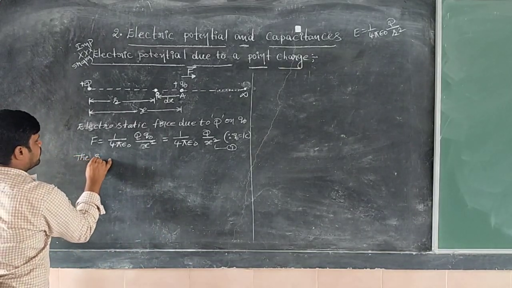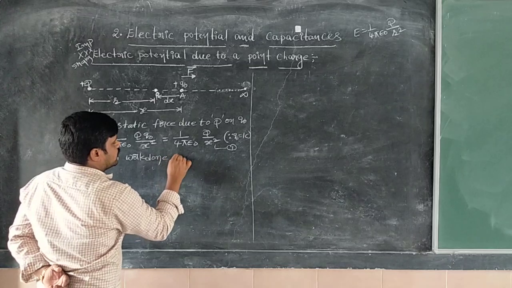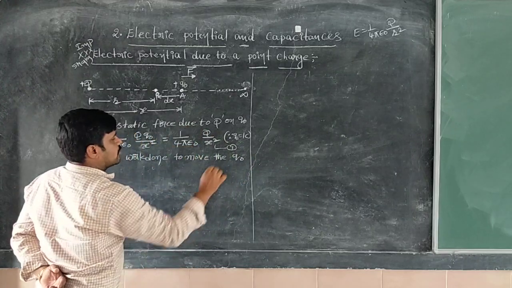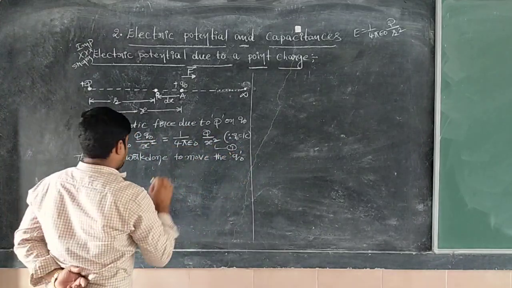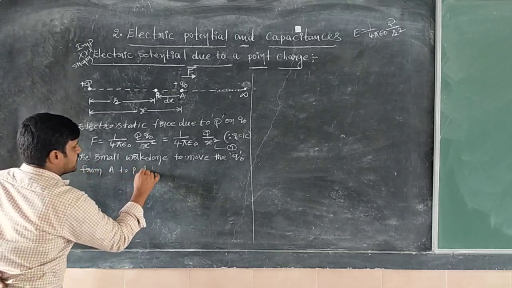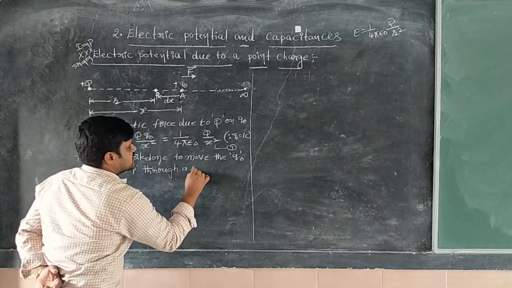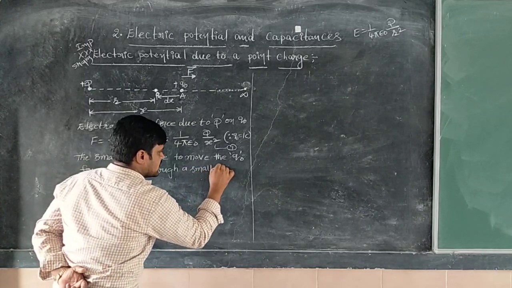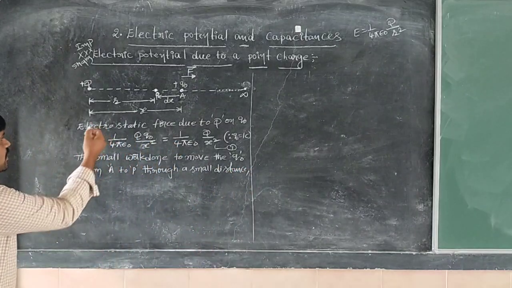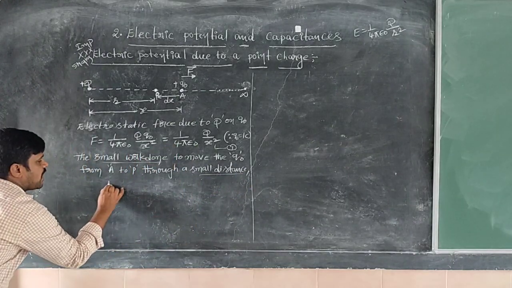The small work done to move the charge Q naught from A to P through a small distance or displacement, both we can take note of. Small work done for a small distance is nothing but small work done.